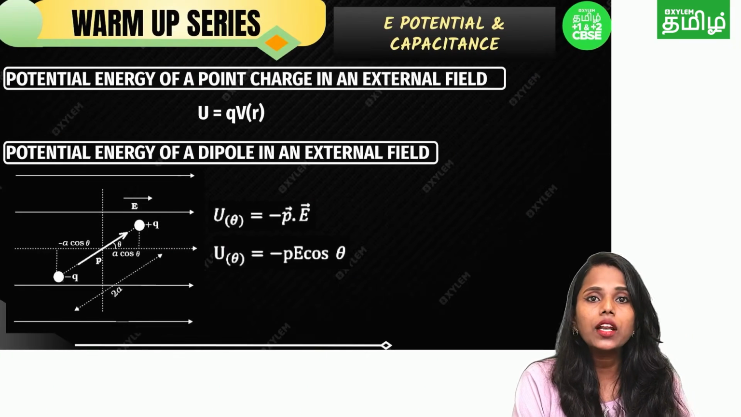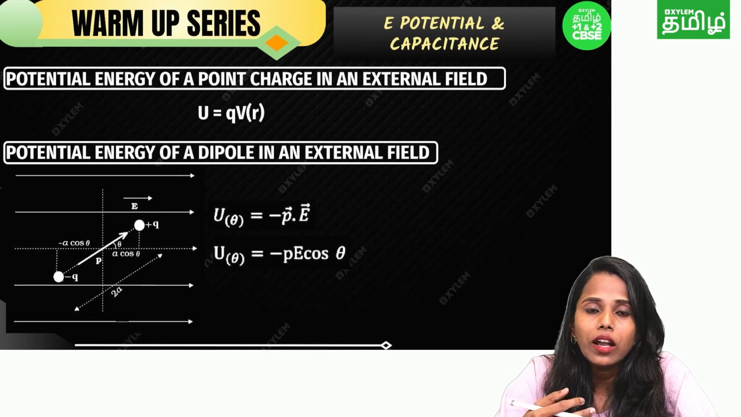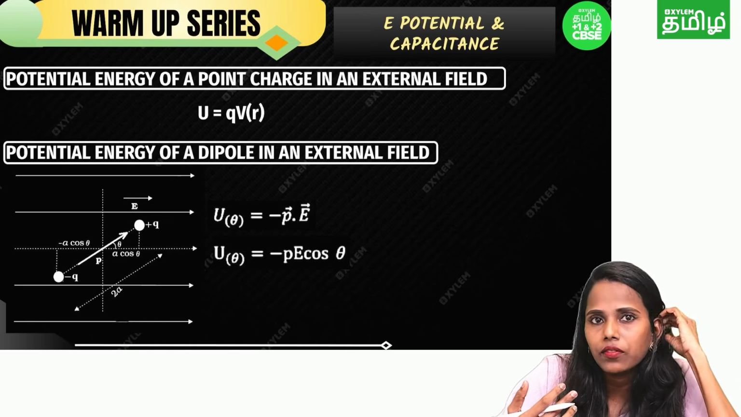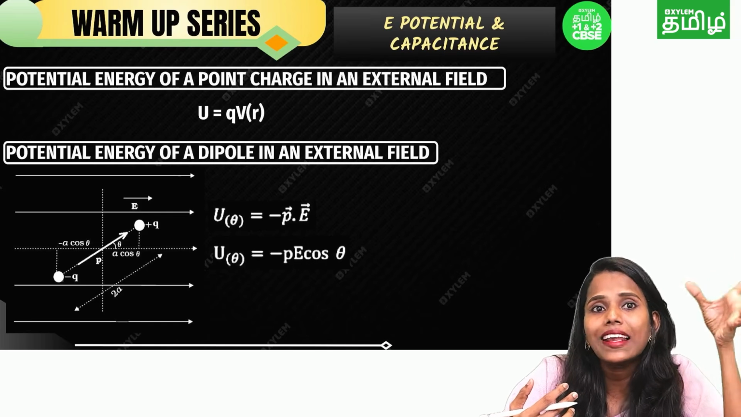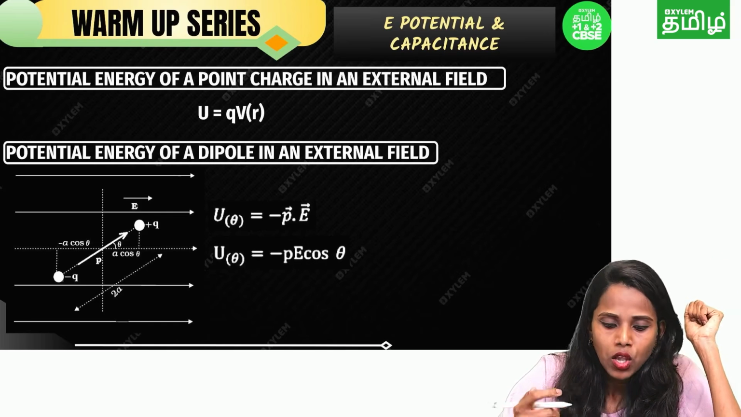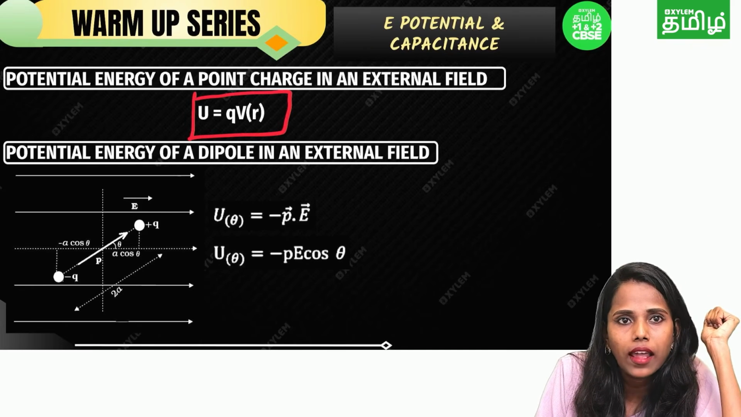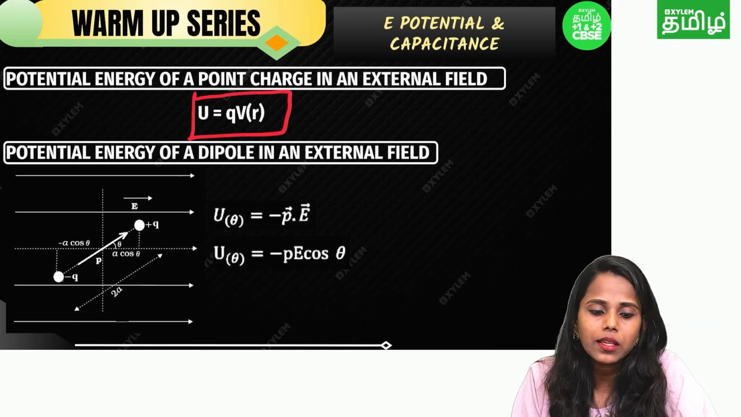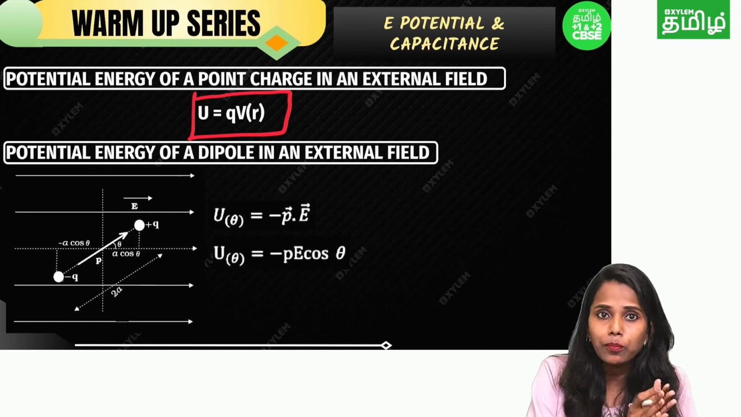And next, potential energy of a point charge in an external field. Okay, when you have an external electric field and you just keep one point charge in it, it will experience some potential energy, right? So the formula for that is U is equal to QV(r). Again, in the same external field, this time we don't want to keep the point charge, this time we are going to keep the dipole.